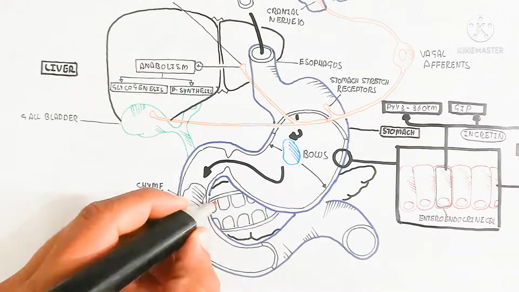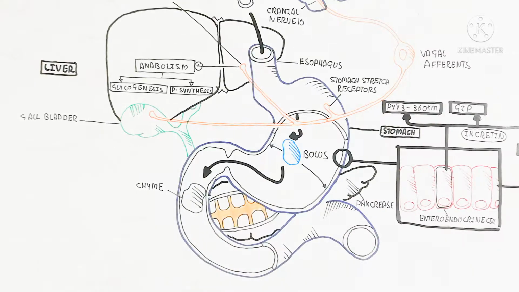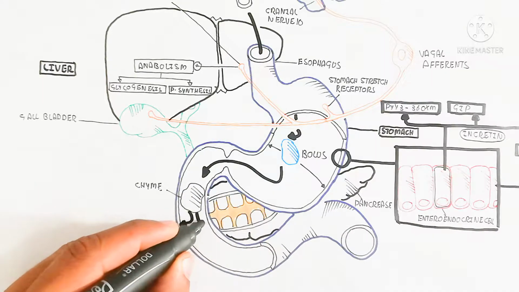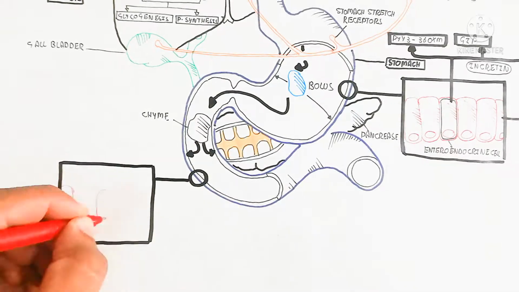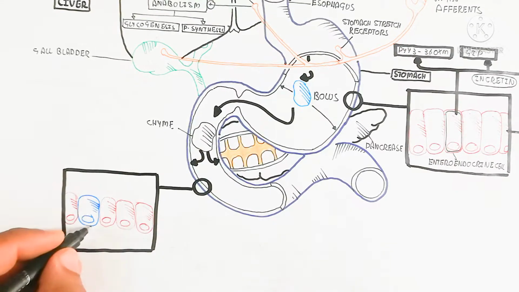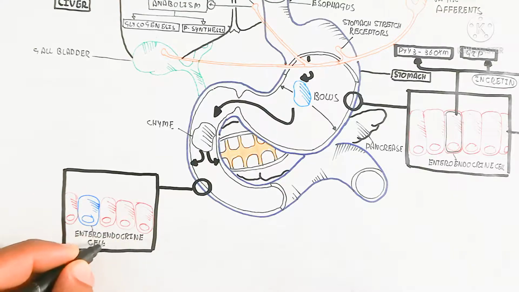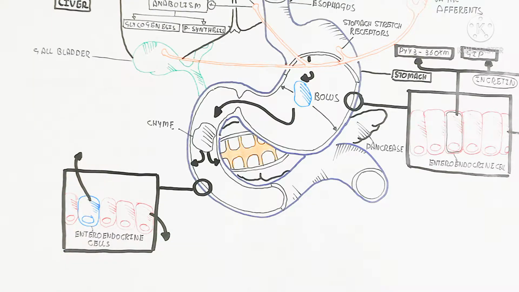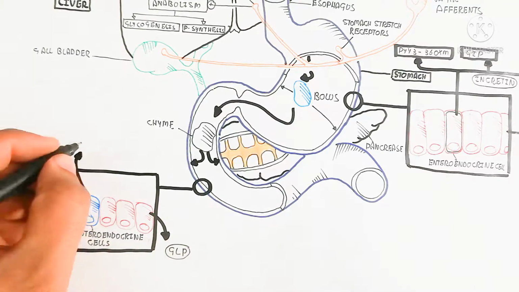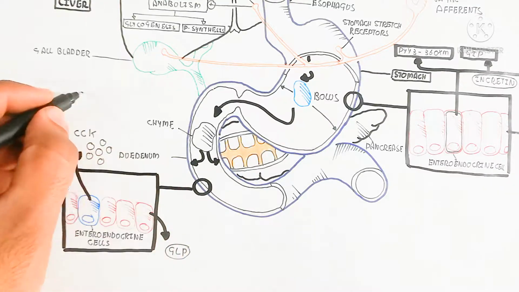Chyme is produced after the complete digestion in the stomach and moves into the duodenum. This is the chyme. This chyme also stretches the wall of the duodenum, and the pancreas produces different types of enzymes exocrinally. Here are the enteroendocrine cells. These enteroendocrine cells of the wall of the duodenum or small intestine produce GLP and CCK.